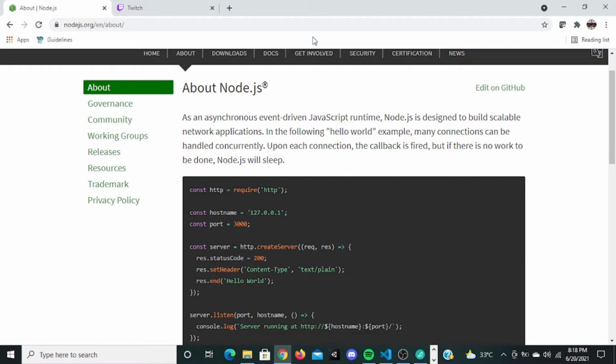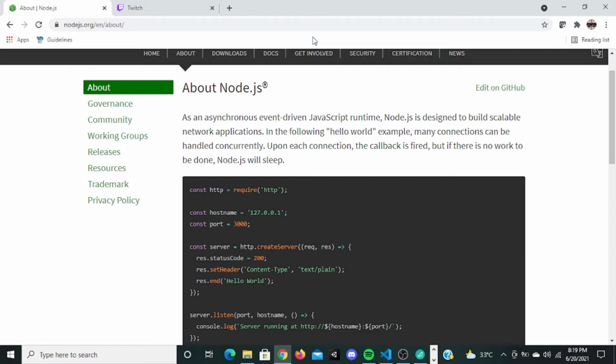So the heart of front end development is HTML, CSS, and JavaScript. HTML stands for Hypertext Markup Language, CSS stands for Cascading Style Sheets, and JS stands for JavaScript. I'm going to tell what these three are. HTML is the skeleton of a web page.